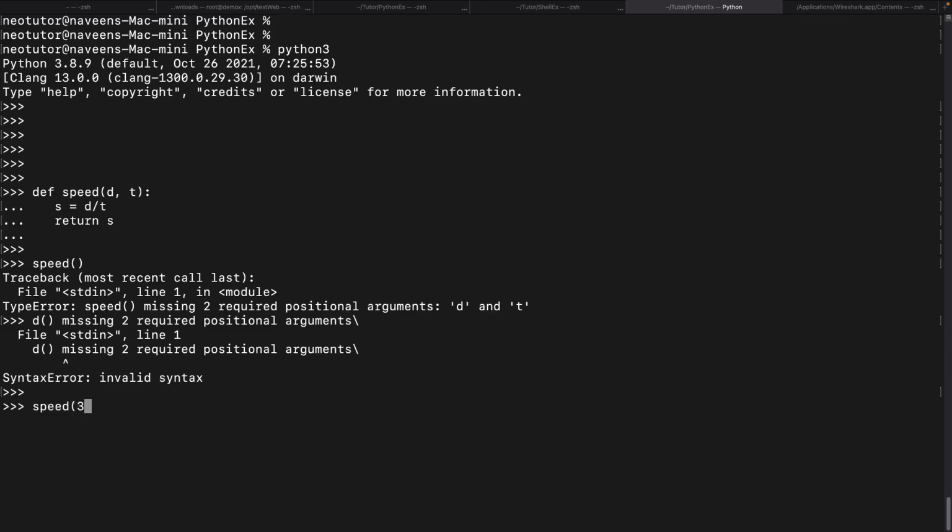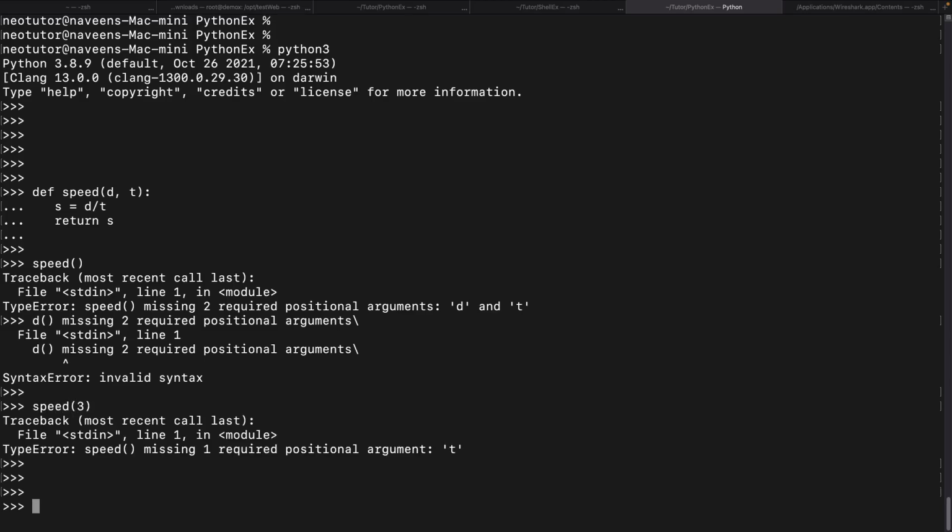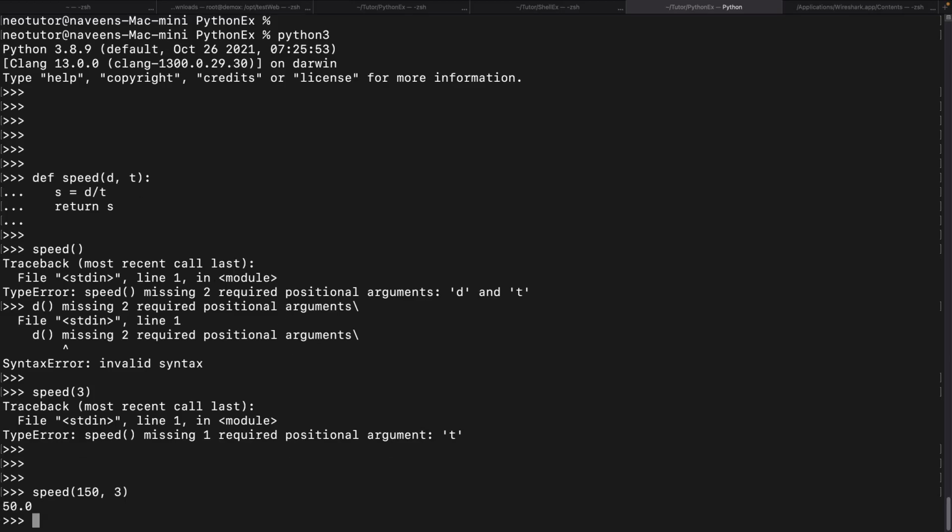If I pass one argument only, when two arguments are required, we get an error. So now check this one. 150 distance, and let's give 3 kilometers. What is speed? 50. Okay, 50 kilometers per hour.